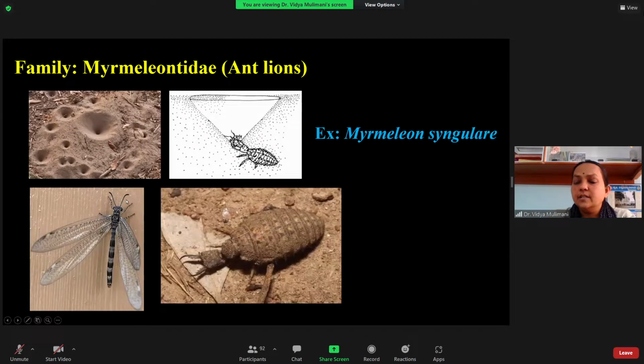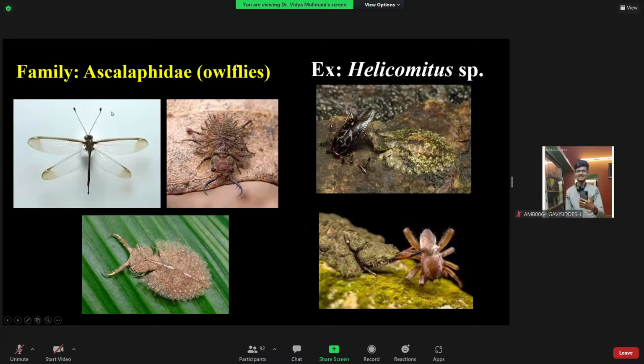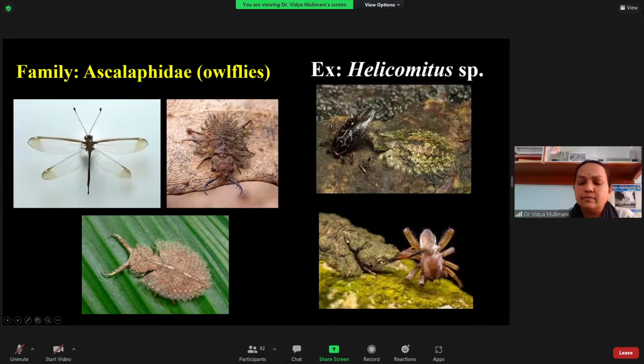Here it is the capitate type, which is different from the antenna of the damselfly. Ascalaphidae, the owl fly, you may compare with the dragonfly. Here you can see the capitate type of antenna, just like in butterflies, where the flagellar segments at the tip suddenly increase in size. With this character you can differentiate the owl fly and the dragonfly.